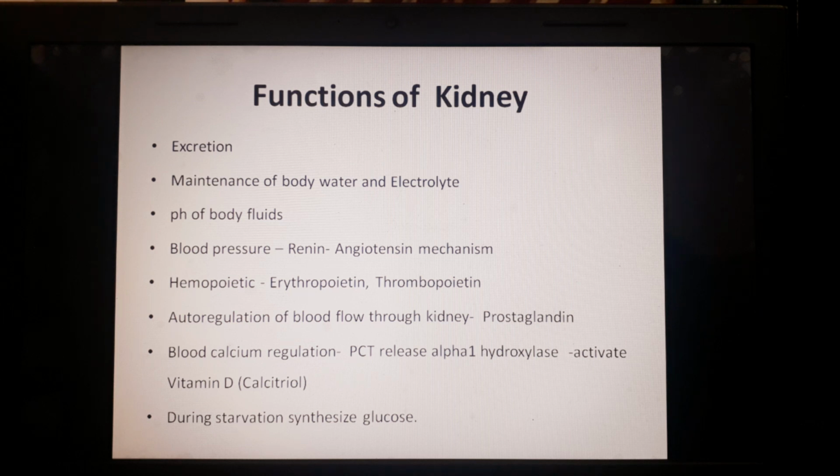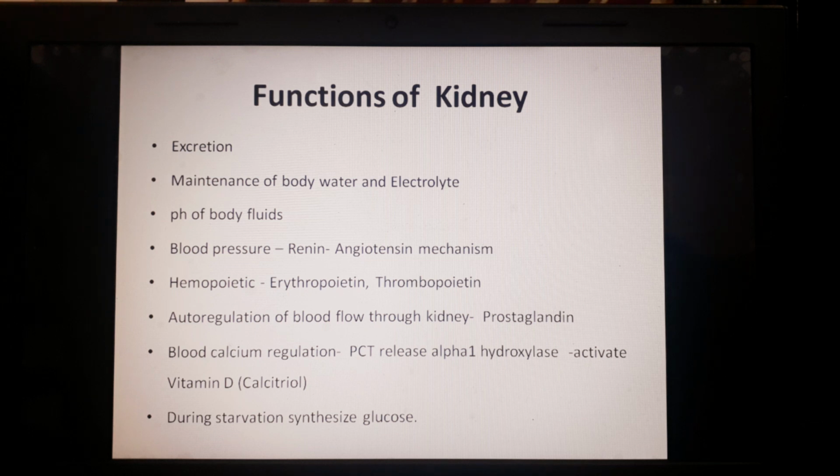And the kidney has a capacity to auto-regulate its blood flow, and it is because of the release of some hormones also from the kidney, from the mesangial cells, and this is the prostaglandin, and because of that the glomerular filtration rate is always maintained